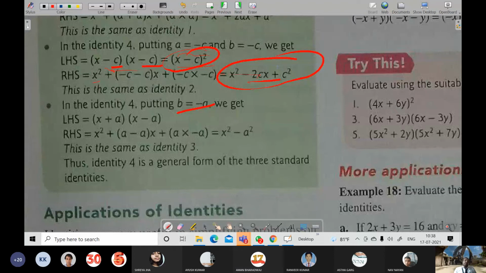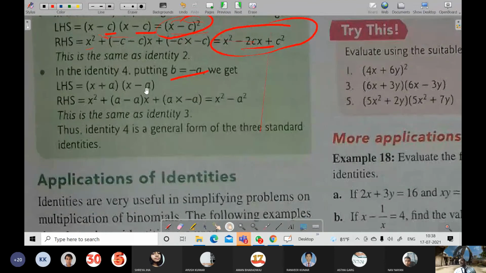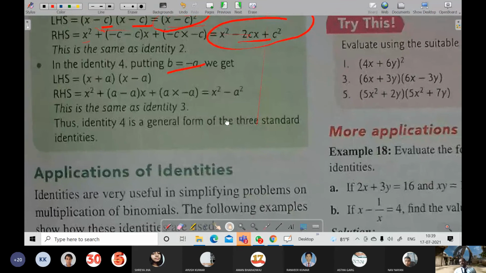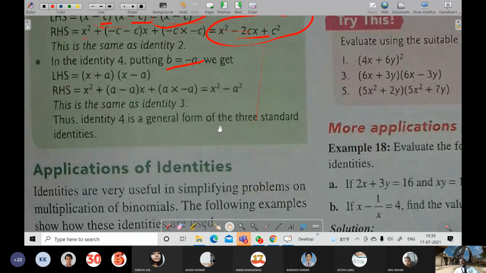Okay, so now the last one. When we keep b equal to minus a, then what will happen? X plus a times x plus b was there, so in place of b there will come minus a, and it will become x square plus a plus b was there, so it will become a minus a only, because b is minus a, into x plus a into minus a. So a minus a is 0, 0 into x will also become 0. So that 0 has not been written, and it has been written x square and minus a square, because minus a into a becomes minus a square. Getting it? So all three identities can be derived by using this identity 4.